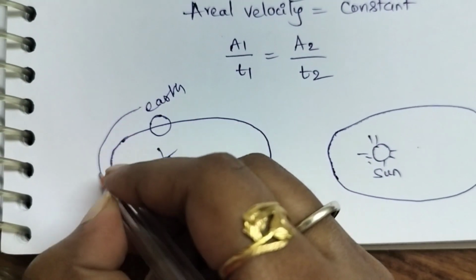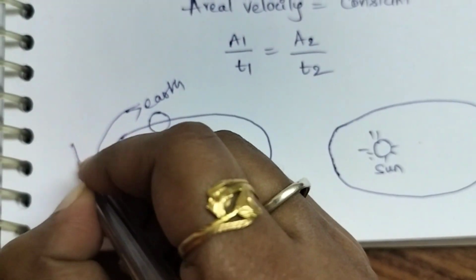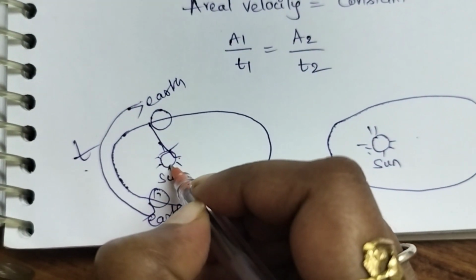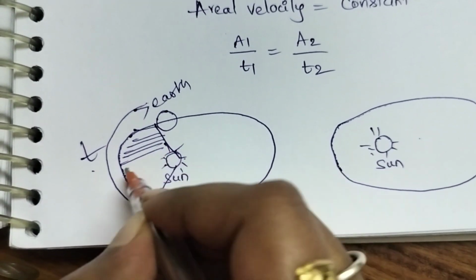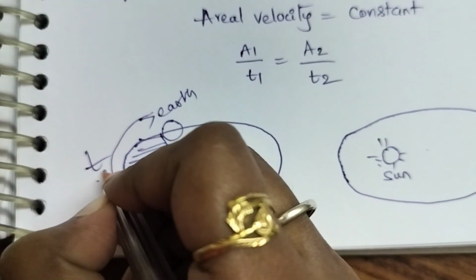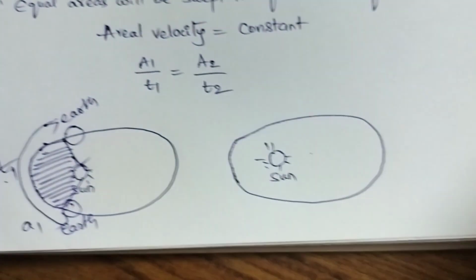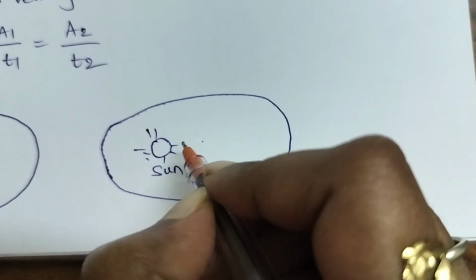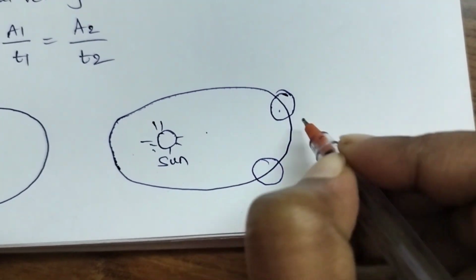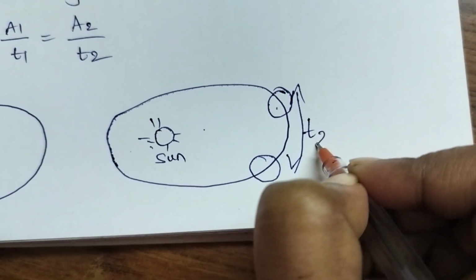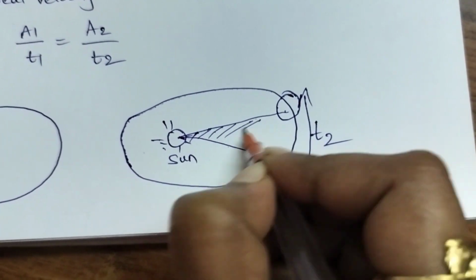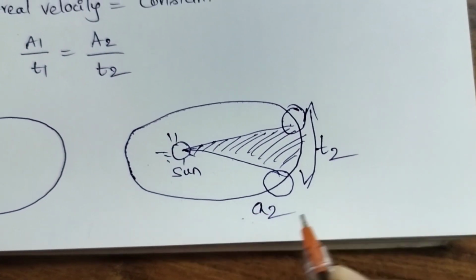It takes time t1 to travel, and the area covered by the earth is A1. Similarly, here, if the earth is far away from the sun and it takes time t2 to travel, then this area becomes A2.